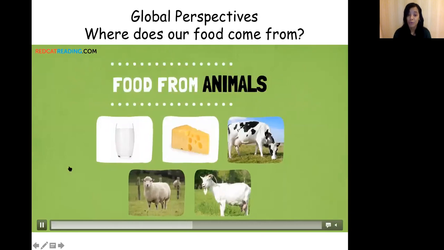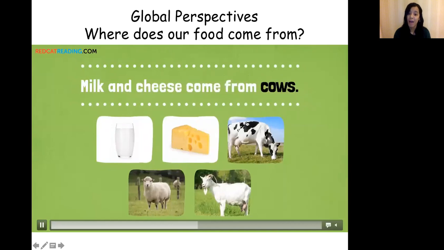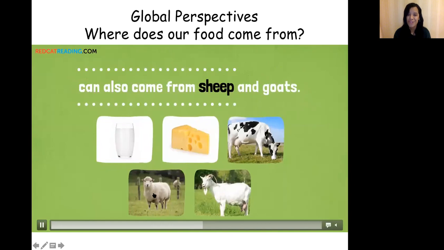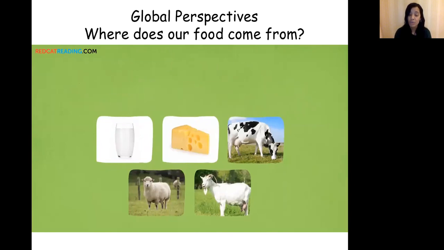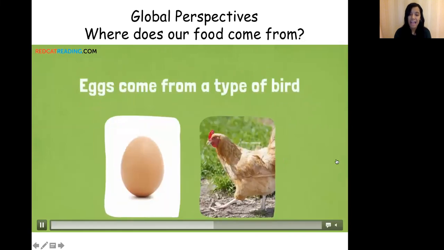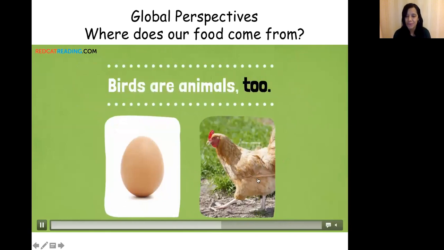Food from animals. Milk and cheese come from cows. These foods can also come from sheep and goats. Cows, sheep, and goats are types of animals. And eggs come from a type of bird called a chicken. Birds are animals too.